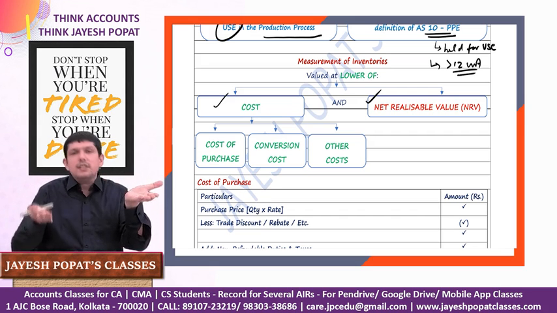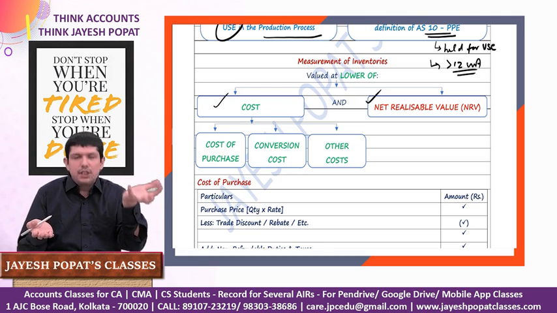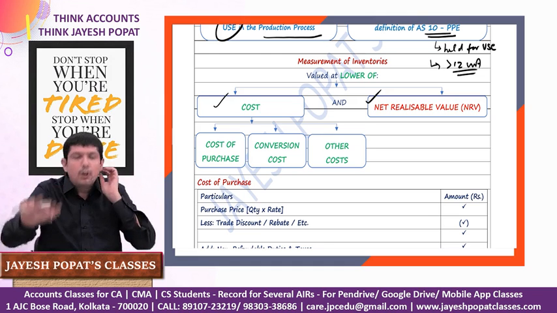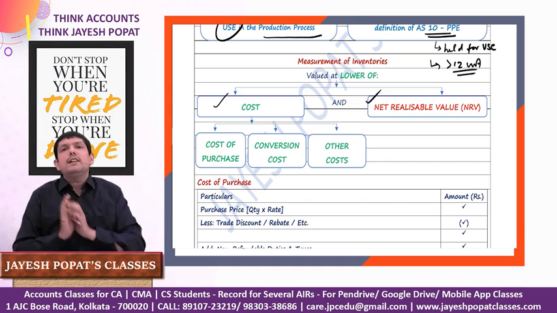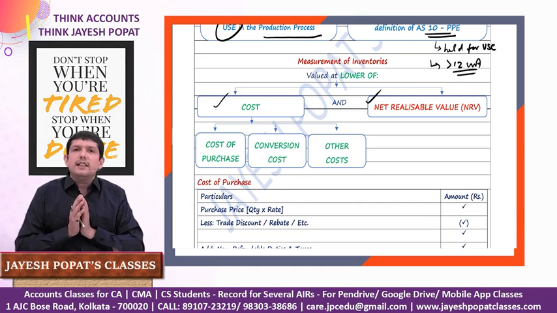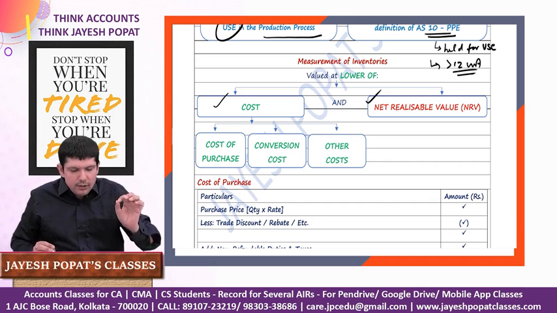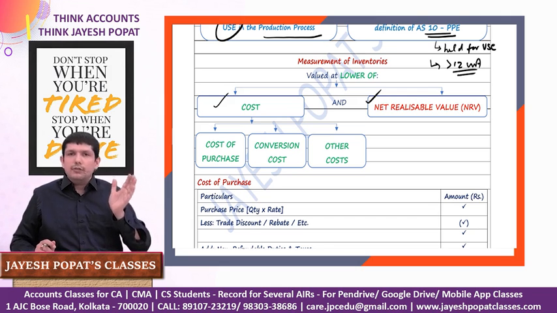But let's say the cost is 100 but the net realizable value of the inventory is 80, which means we purchased it for 100 but now we are going to sell it for 80. So there is a probable loss which we could face, right, of rupees 20. So it says now value your inventory at 80 and recognize a loss which you would incur in the future, right? Therefore the valuation norm: inventory should be measured at the lower of cost and net realizable value, based on the concept of conservatism.